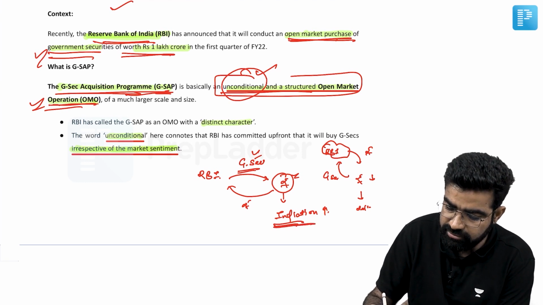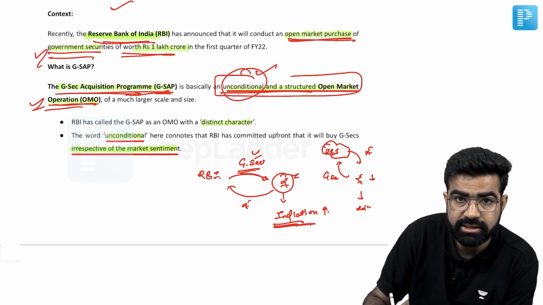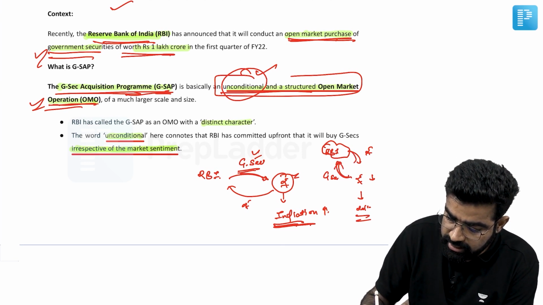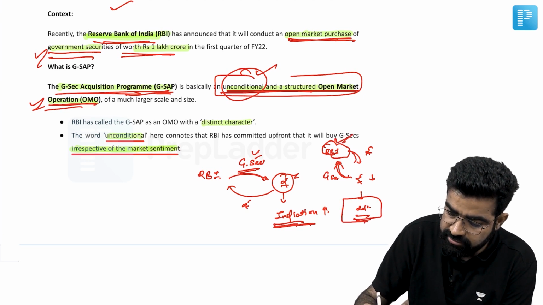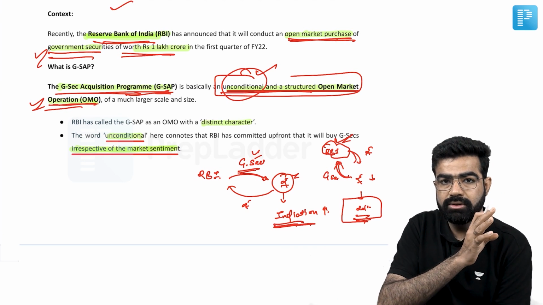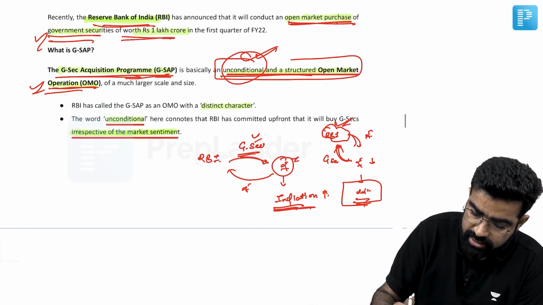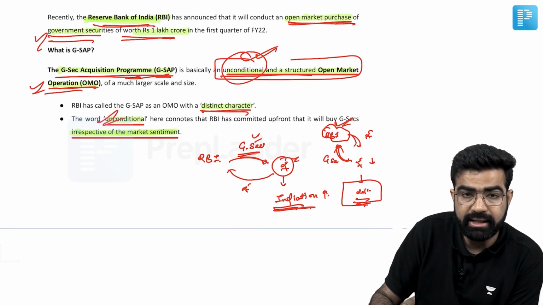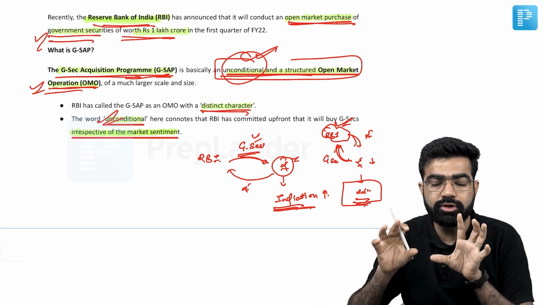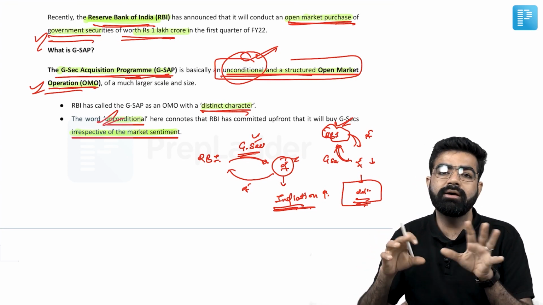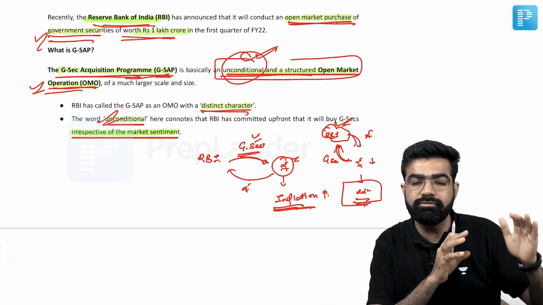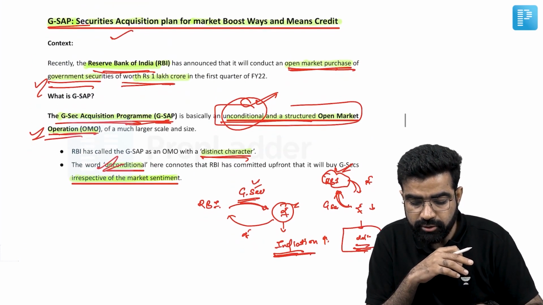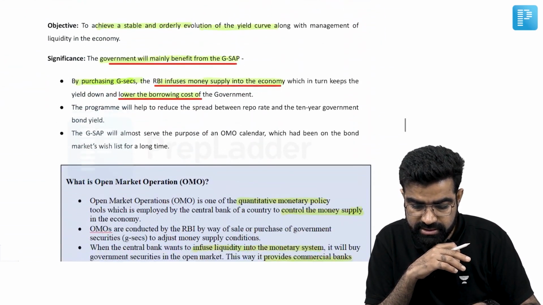If there is inflation, the RBI was supposed to sell the government securities. If there was deflation, the RBI was supposed to buy the government securities. Now even if there is no deflation in the economy, the RBI will buy the government securities from the market. So this is unconditional, and very distinct from the usual OMO operation of the RBI. In this way, the RBI is going to boost money into the economy, and this will also impact the cost of borrowing for the government, which is definitely going to be much lower. So this is the Security Acquisition Plan for Market Boost of the RBI.